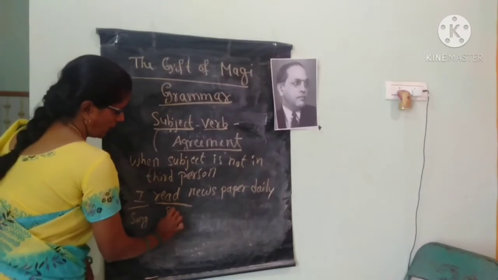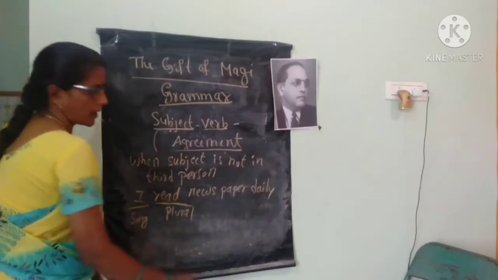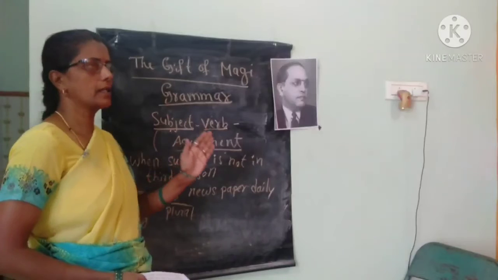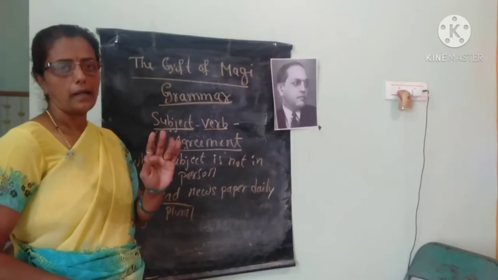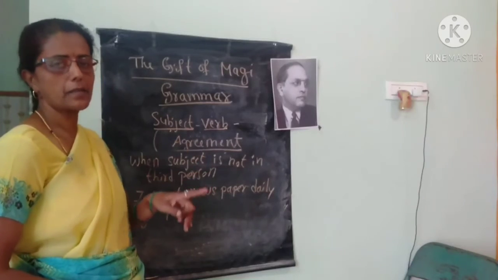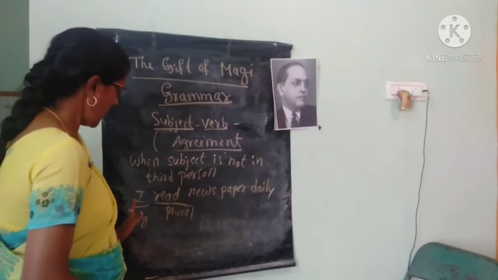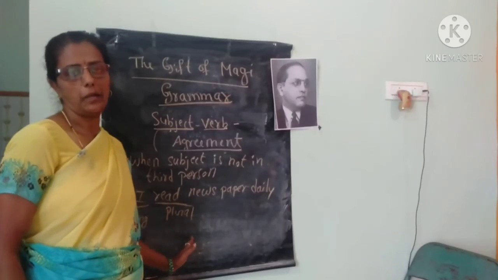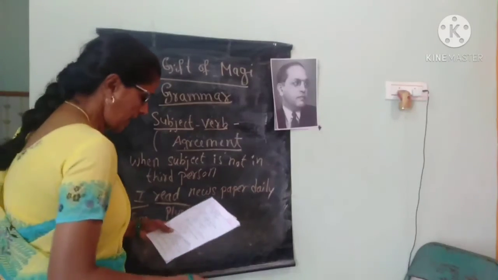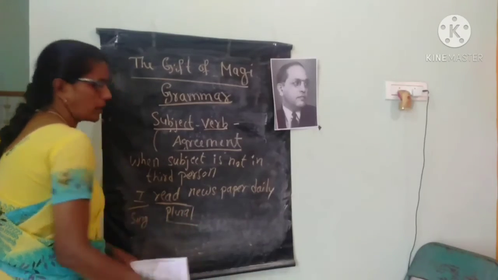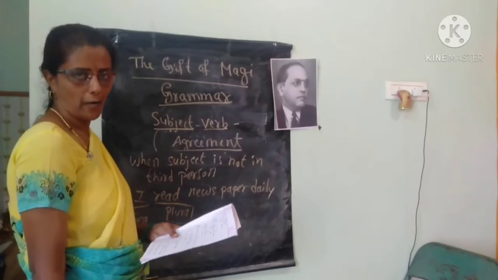Read, this is the verb in plural form. Okay? This rule, that is singular subject, singular verb, applies only when the subject is in third person. When the subject is not third person, see here, I is singular, but read is plural. Okay? I read newspaper regularly. This is the singular form and the verb is in plural form.